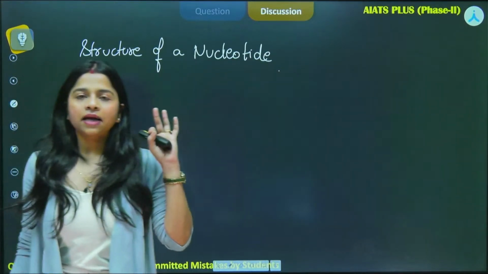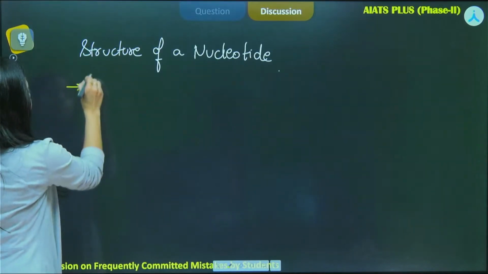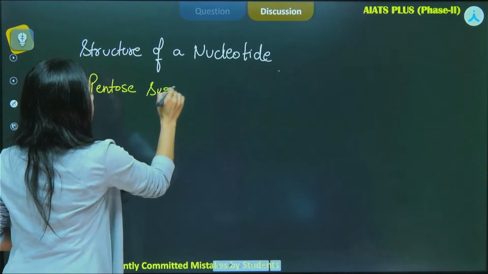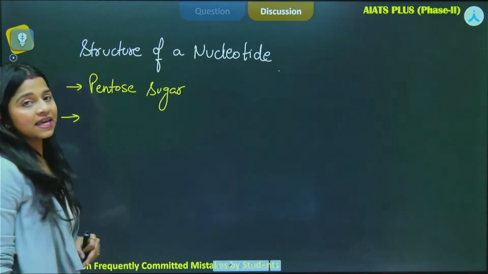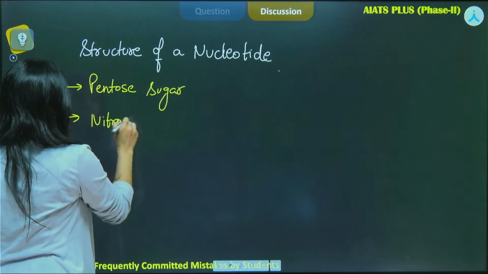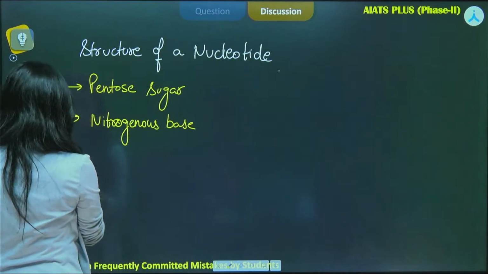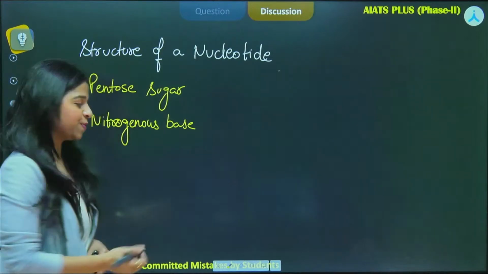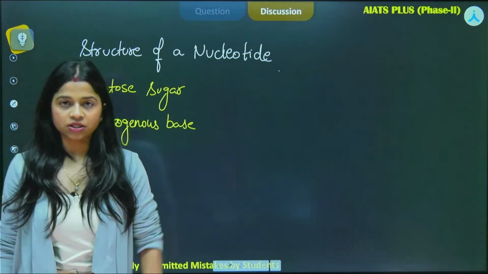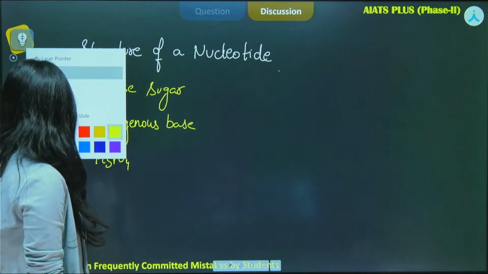You have to understand that there are three major components. The first one is a pentose sugar. The second one is a nitrogenous base. And the third one is nothing but a phosphate group, right? That is H3PO4. Okay, this is our phosphate. Now, using these components, I'll be drawing up a nucleotide for you.